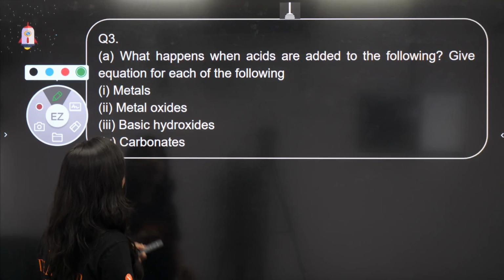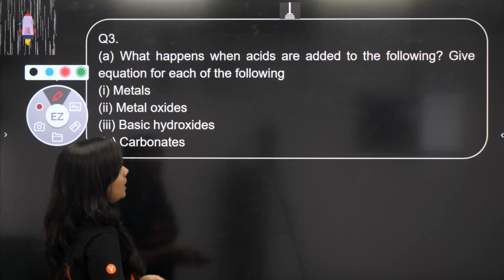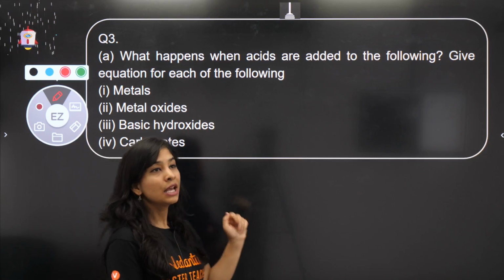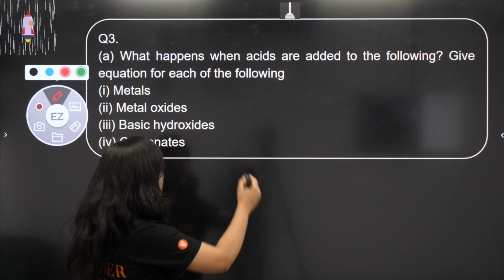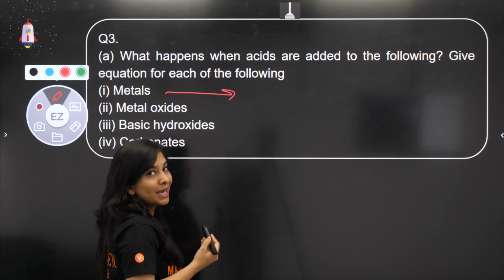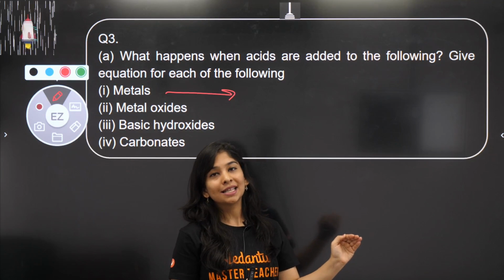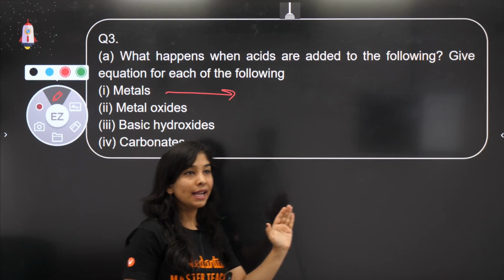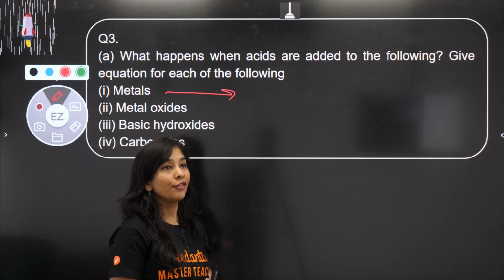Next question. What happens? Very important. When acids are added with all of these 4 cases, we'll discuss one by one. Okay. So if you take any metal, whenever a metal reacts with an acid, you will always get metal salt and hydrogen gas. Fine? Any example? Please give.